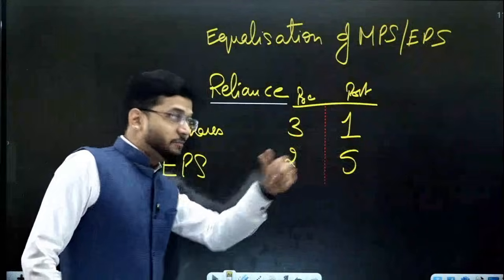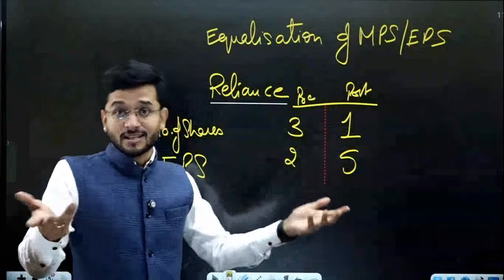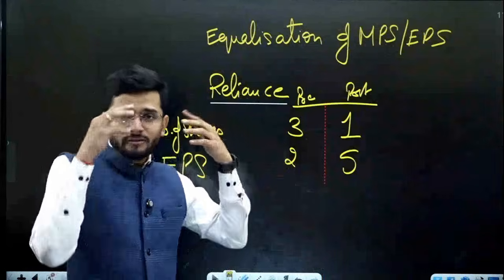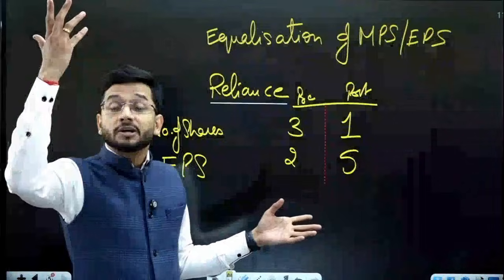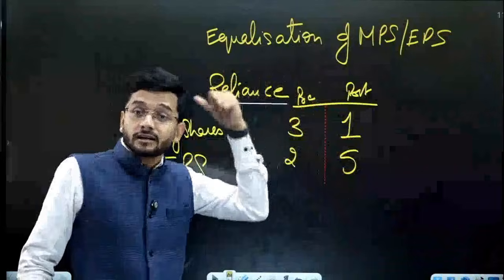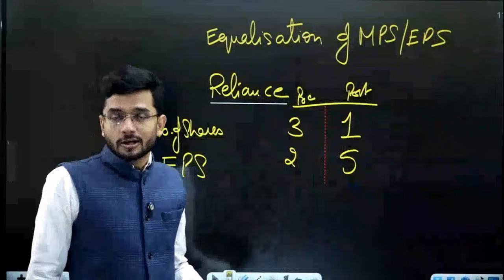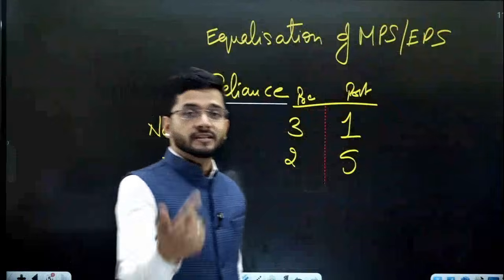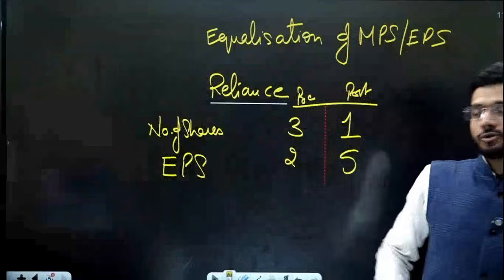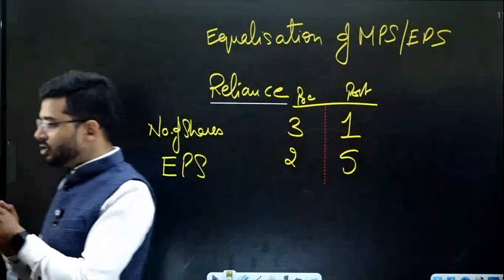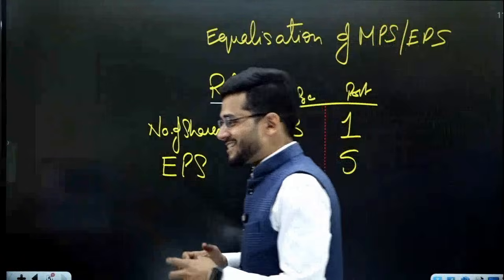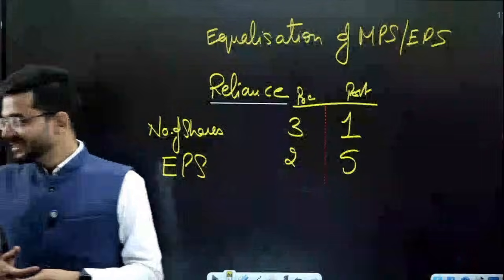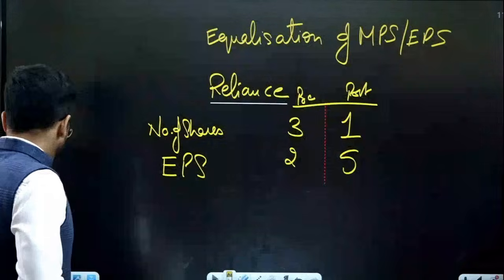Sir, of course it is good. We are earning more. When we are earning more, then this announcement is good for us, sir. What are you even talking about, sir? From 2, we are earning more than double. Wow. 5 rupees per share is the revised earning per share. We are earning double. So, of course, this is good for us. You have to tell me in the chat box whether this announcement is good for you or bad for you.